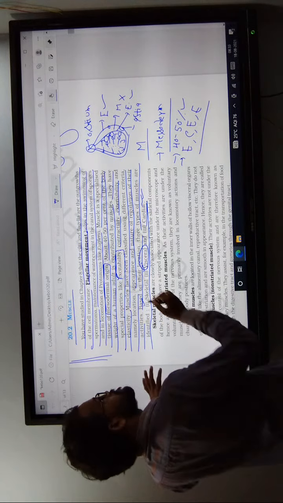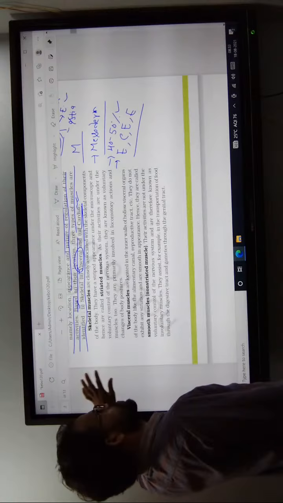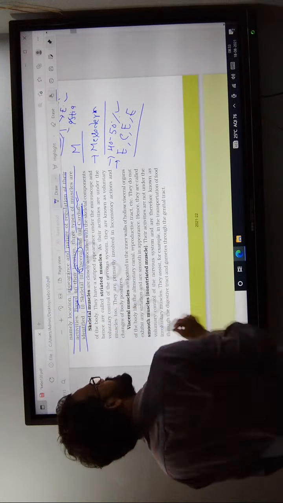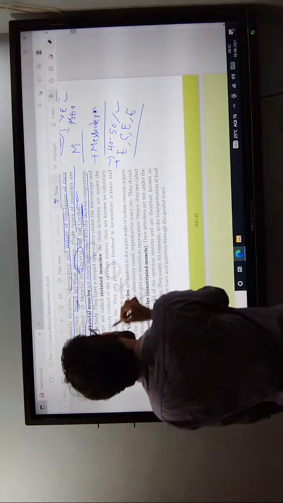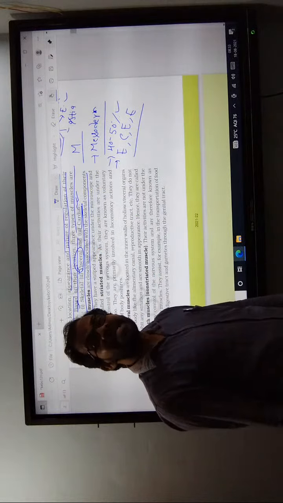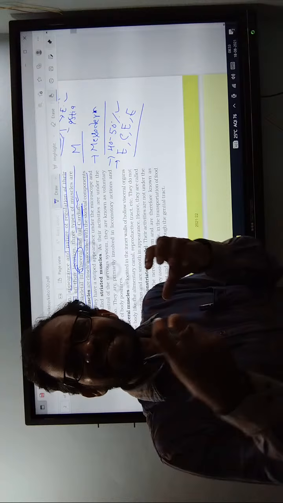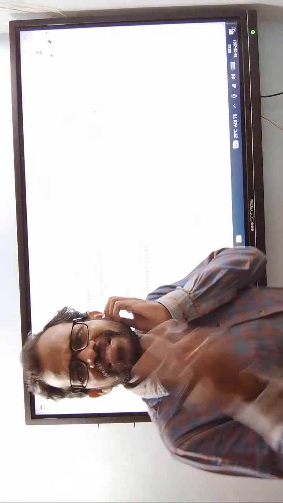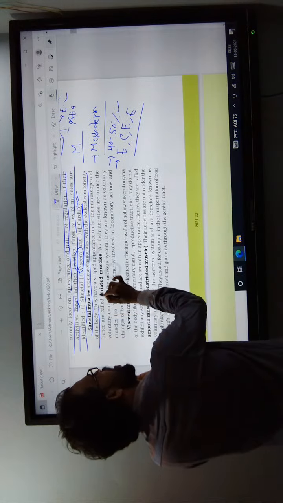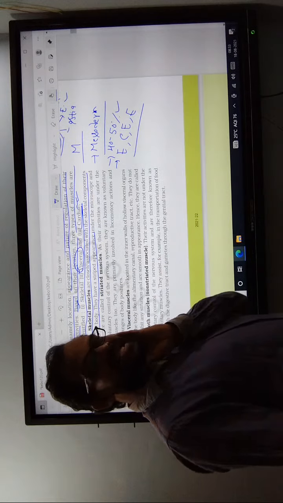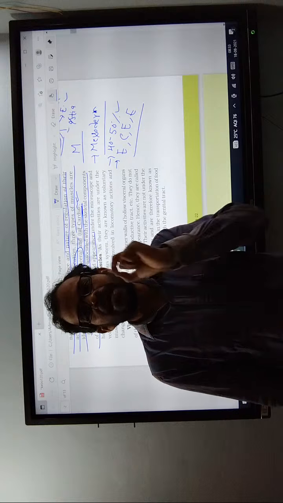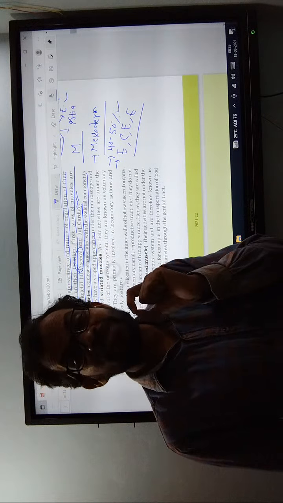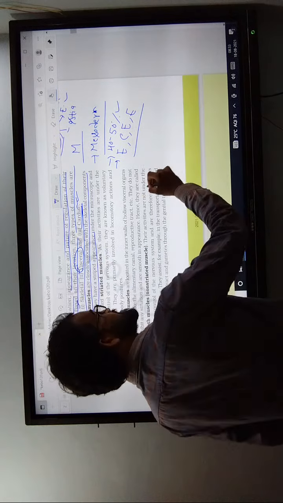Coming to the first one, skeletal muscle. The skeletal muscle is closely associated with the body; the muscle is connected with the bone. They have a striped appearance, which is characteristic of the skeletal muscle.